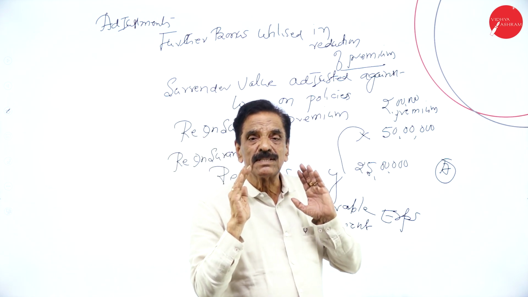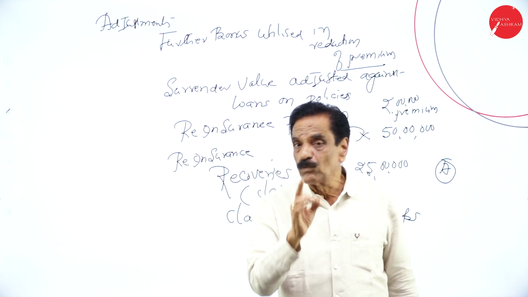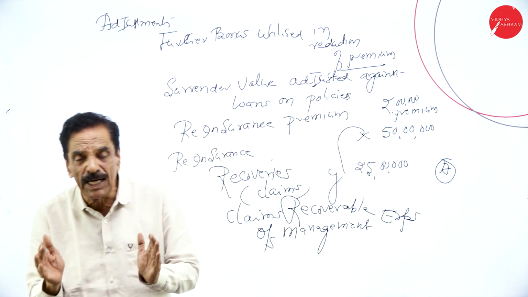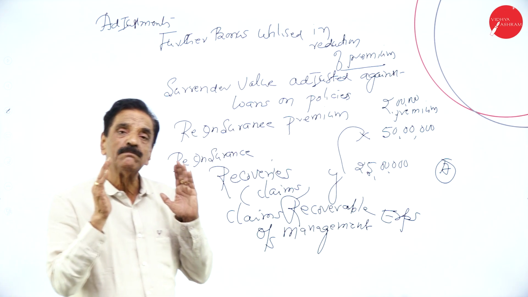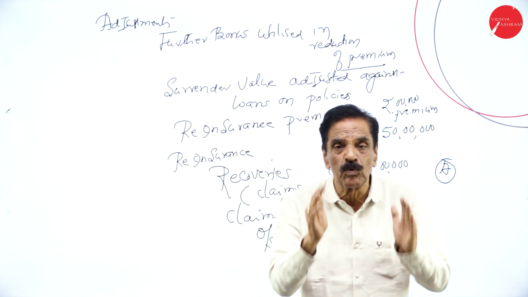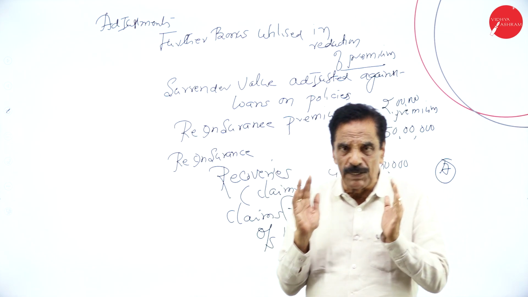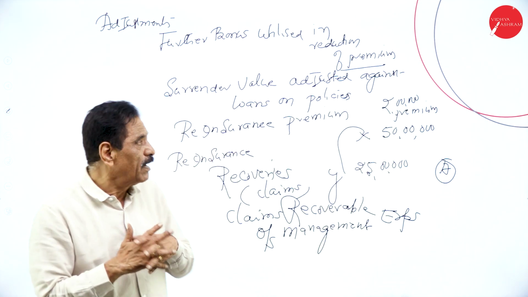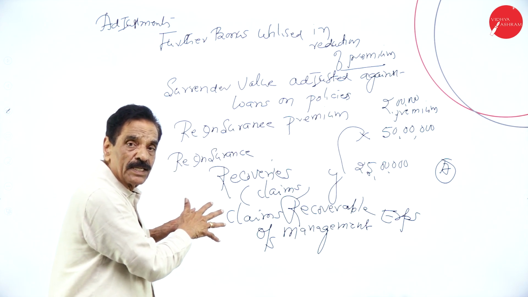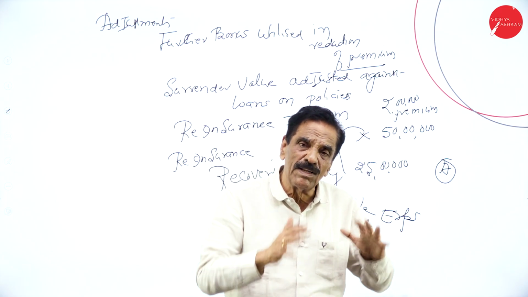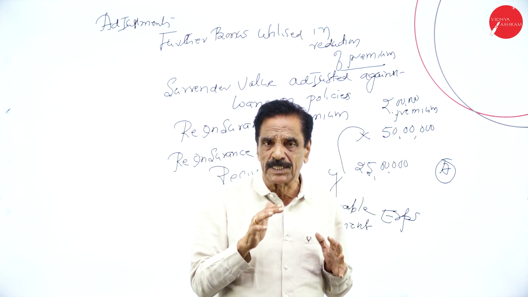The items in the trial balance should appear only once. The items in the adjustment should appear twice. I will repeat: the items in the trial balance should appear only once, and the items in the adjustment should appear twice. So I have explained all the important adjustments from the examination point of view. You have to learn this while you are solving the problem, and I will explain it to you.